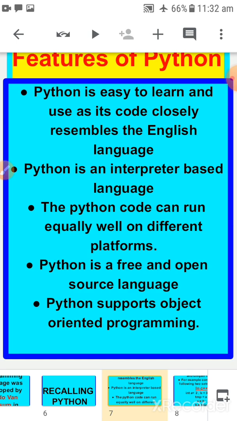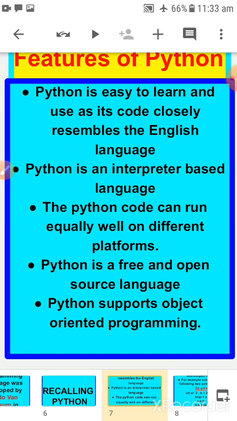Now Python is there. C, C++, Java are very popular in the computer field. Though Python was introduced in the early 90s, still Python is competing with popular languages like C, C++, Java, etc., because many features are there in Python.